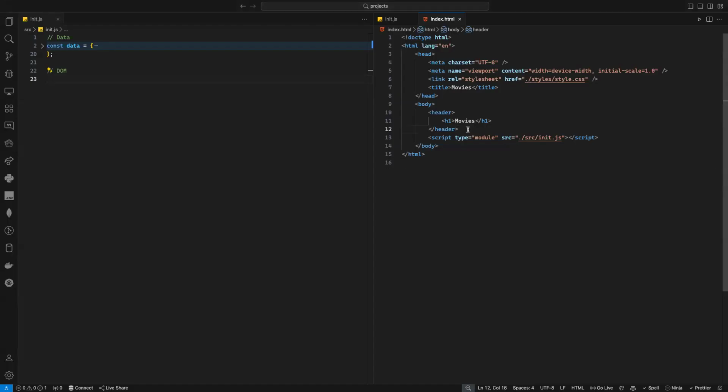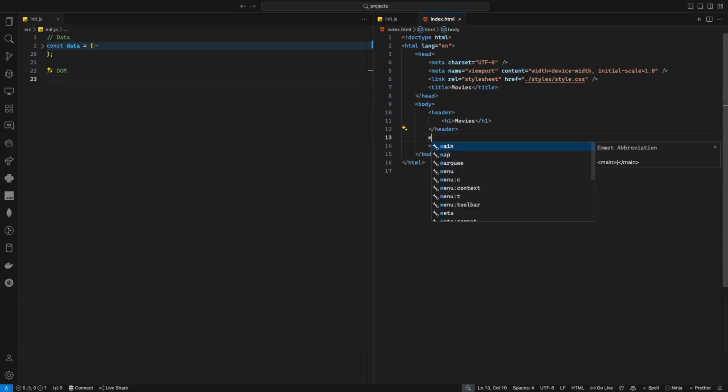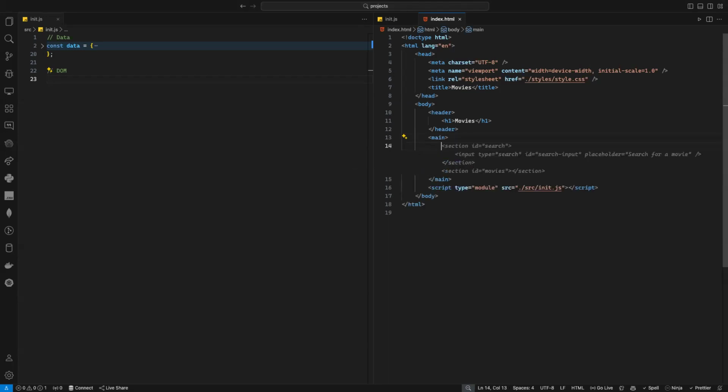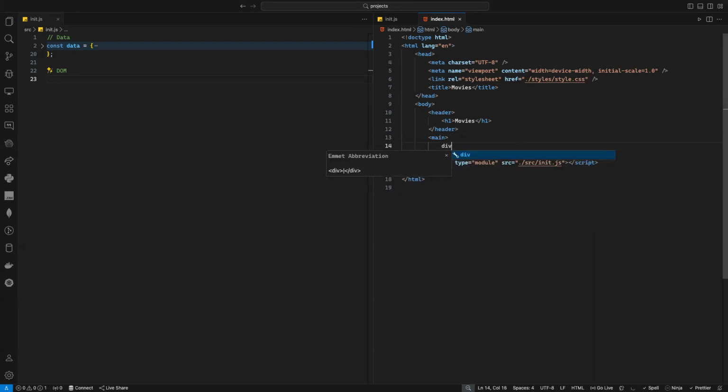What should I create here? Well, I can create the main tag just to separate them. And then I just need a div, and this div I will give a class. What class should we give it? Maybe movies, right? Because I will put all my movies inside this div. So I have my title here, and then in the main I have my movies. That will be the parent, the container. I will put all my movies inside this div. Do I need more HTML elements or is that enough?